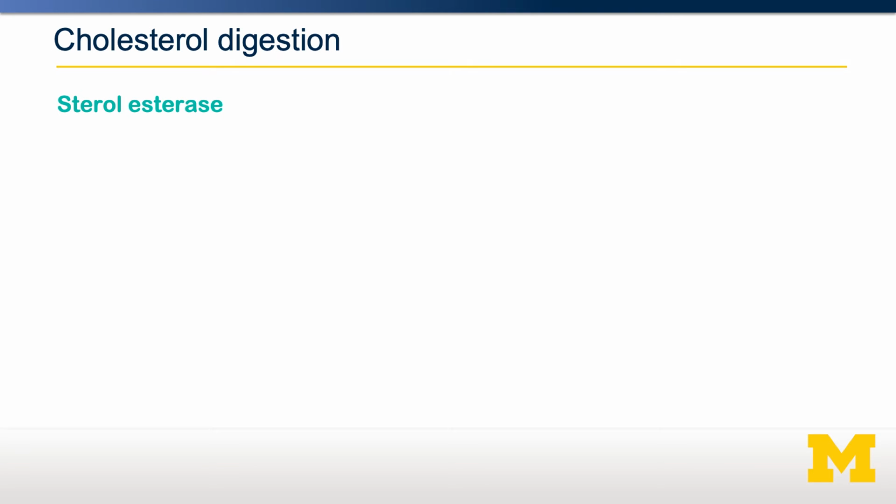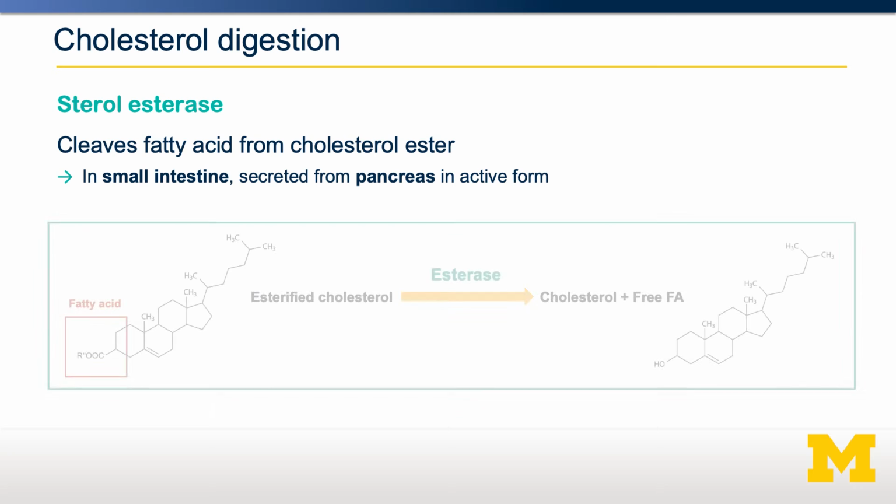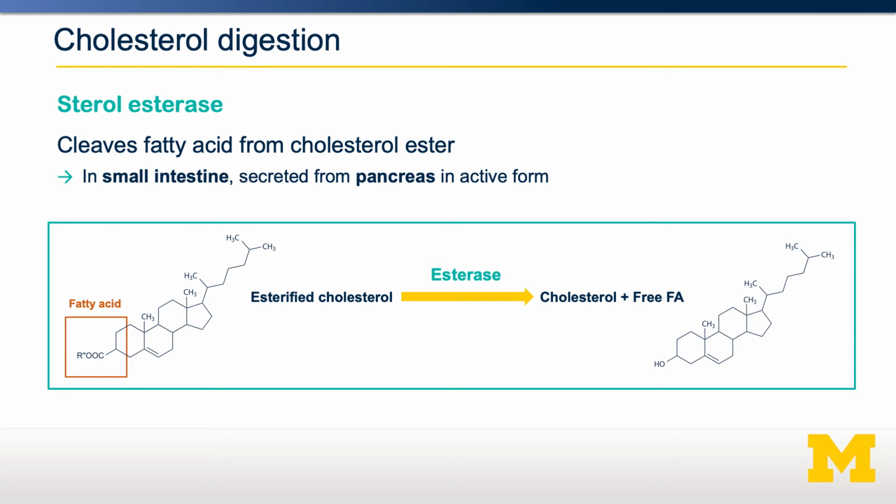Let's return to the other two lipids, cholesterol and phospholipids. Most of the cholesterol we consume is in esterified form, and esterified cholesterol is not well absorbed by our bodies. That means, in order for us to absorb cholesterol, the first step is we have to cleave off the fatty acid from esterified cholesterol. That free cholesterol and the free fatty acid can both be absorbed. The enzyme sterol esterase is made in the pancreas and secreted into the small intestine.